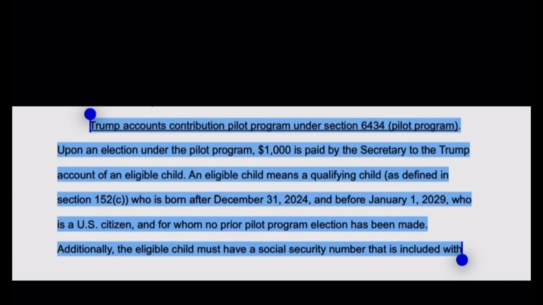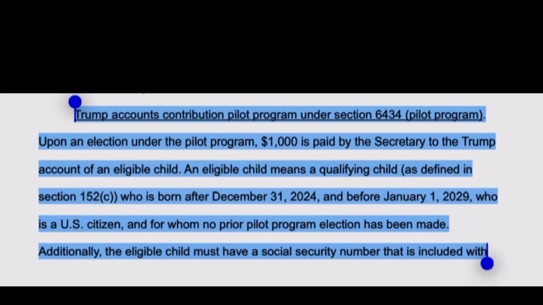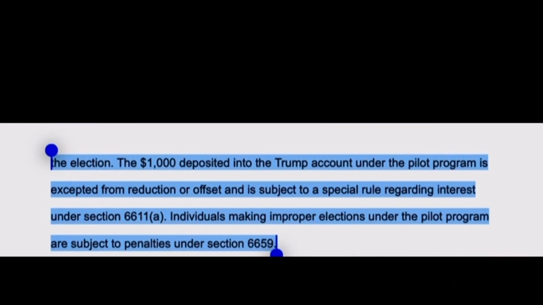An eligible child means a qualifying child as defined in Section 152C, who is born after December 31st, 2024 and before January 2029, who is a U.S. citizen and for whom no prior pilot program election has been made. Additionally, the eligible child must have a Social Security number that is included with the election.